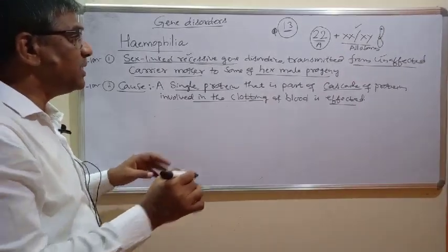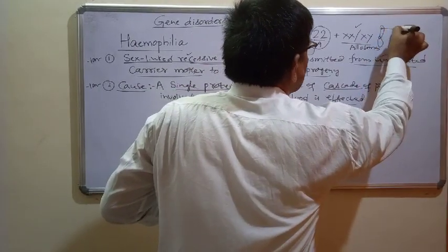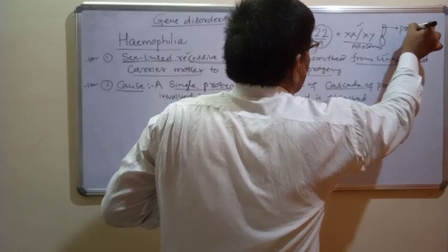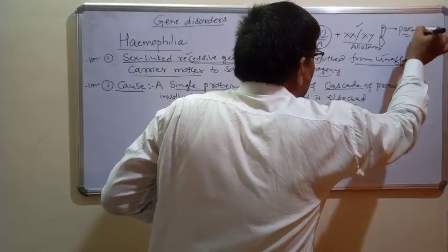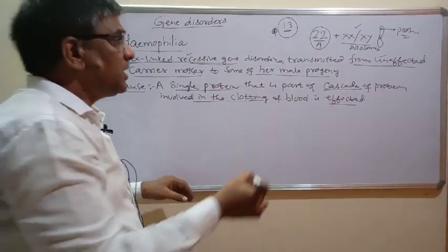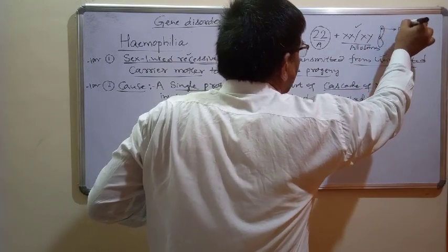It means a gene present on the X chromosome is involved in the synthesis of a protein, these proteins which are responsible for clotting of blood. But if this gene has become recessive, then this protein will not be formed.